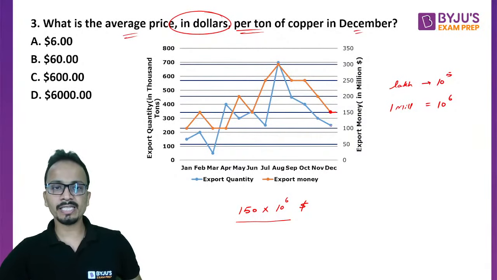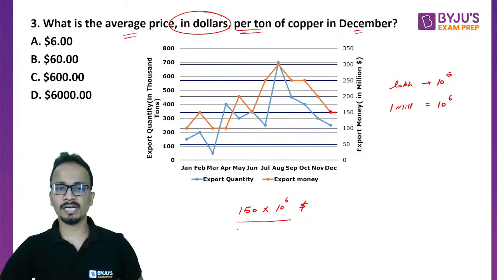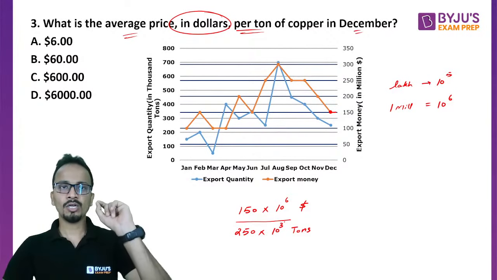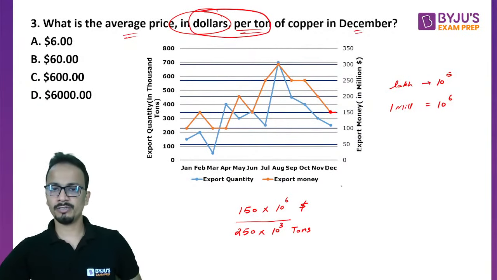Now quantity in December is 250,000 tons. So 250,000 will be 10 raised to the power 3 and tons. All right. So this is what we have to find out. Dollar per ton. So look at the unit dollar per ton. So 150 upon 250 is 3 upon 5.